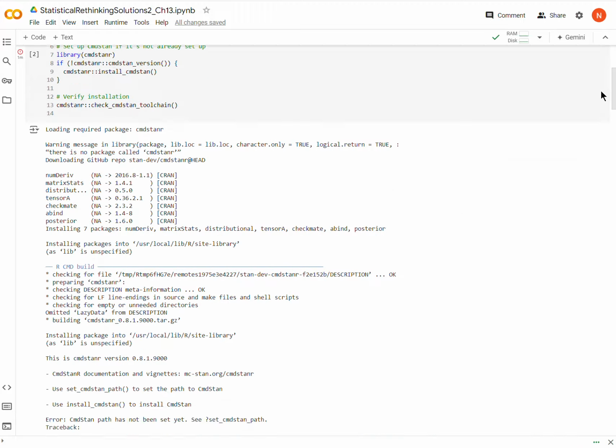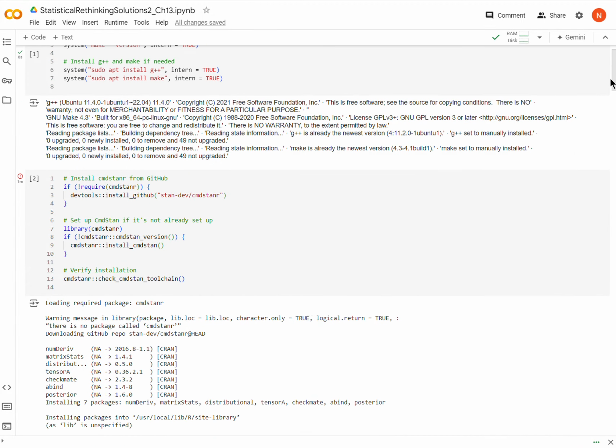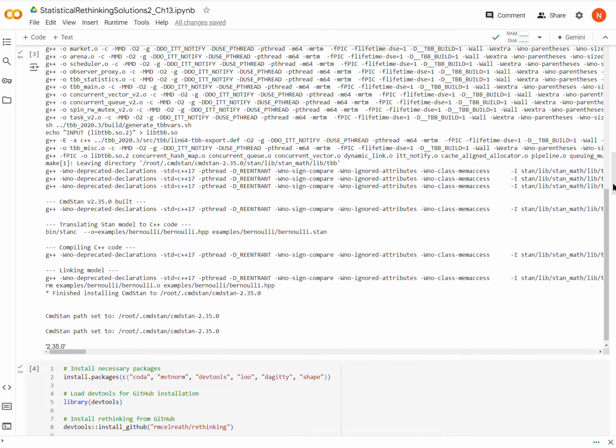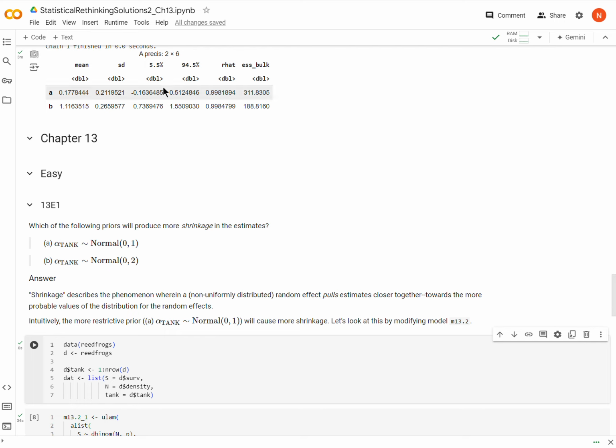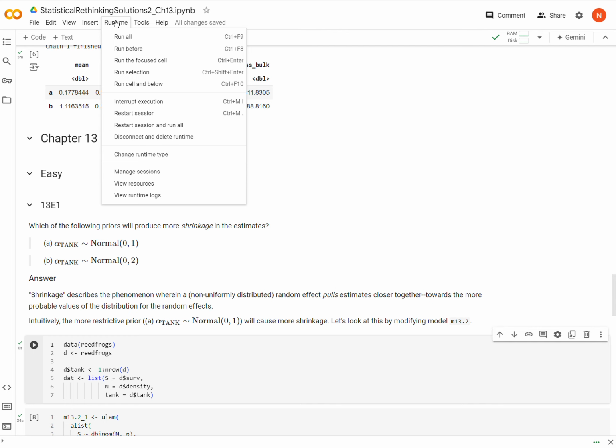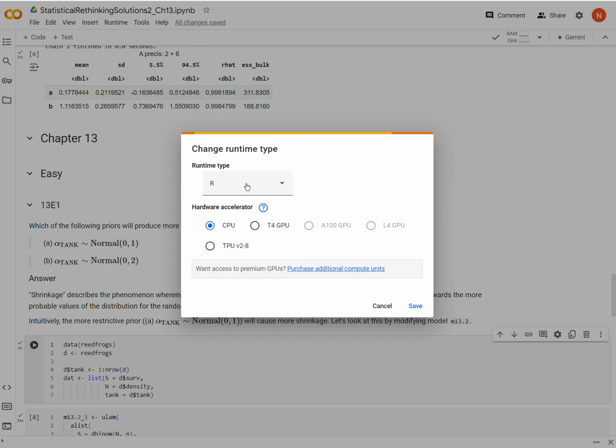And if you want to run this code, make sure you go up to this top chunk here and run everything above. Okay, and I guess if you're using Colab, make sure that you're in runtime and you change runtime type to R. It defaults to Python.